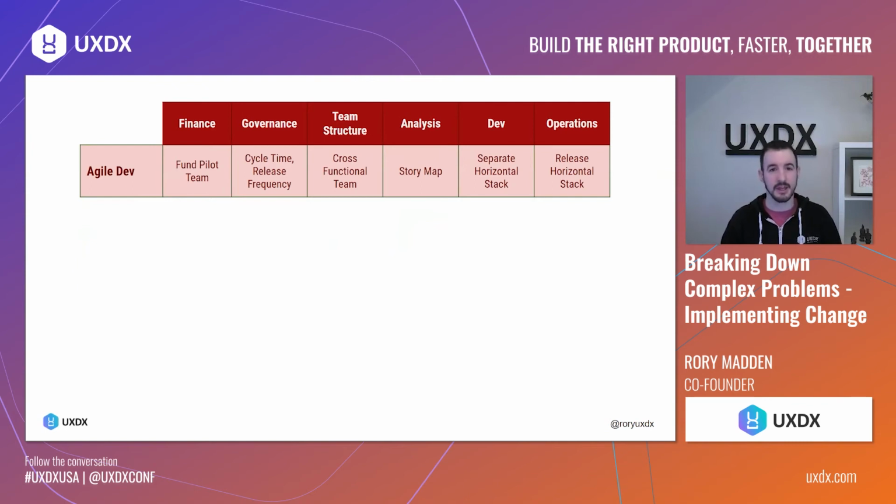We'll fund one pilot team and try to get them working in an agile development approach. So we'll shift from time and cost to, we're not quite doing governance on value, but we're looking at release frequency. We want to be releasing quickly so we can test ideas. We'll try that cross-functional team, we'll try the breakdown of work.